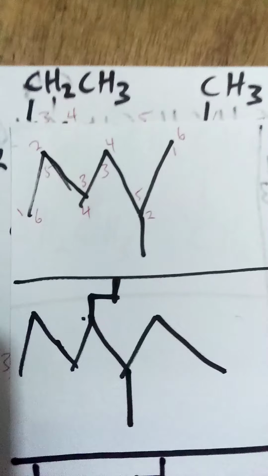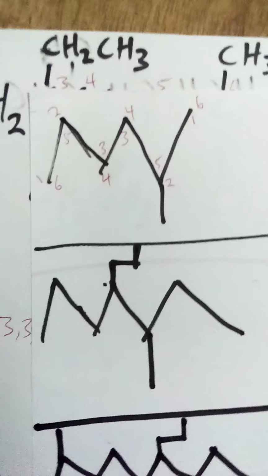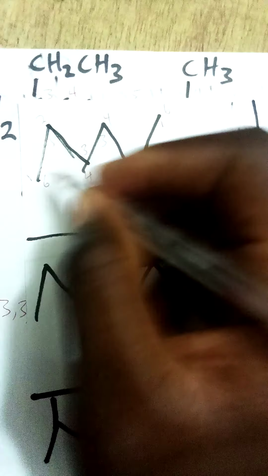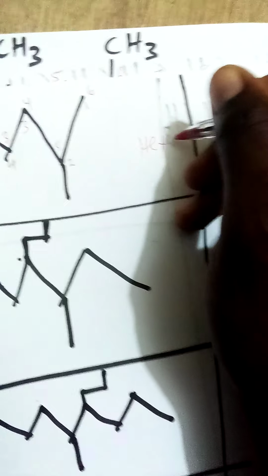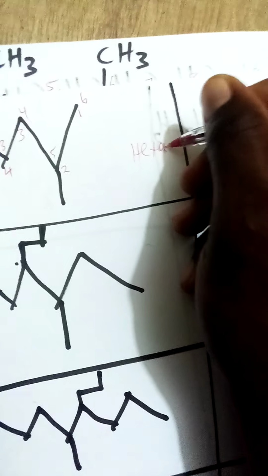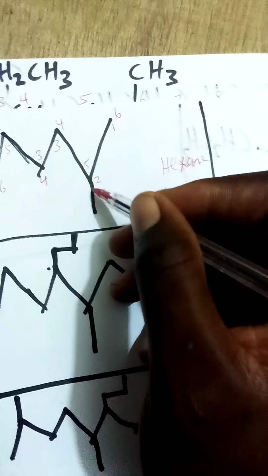You can see it. So now, after getting it like this, the next thing is what? You name it. If it's up to 6, you call it what? Meth, eth, prop, but, pent, hex, so you call it hexane. If you get it like this, hexane, then this is what? Methyl.